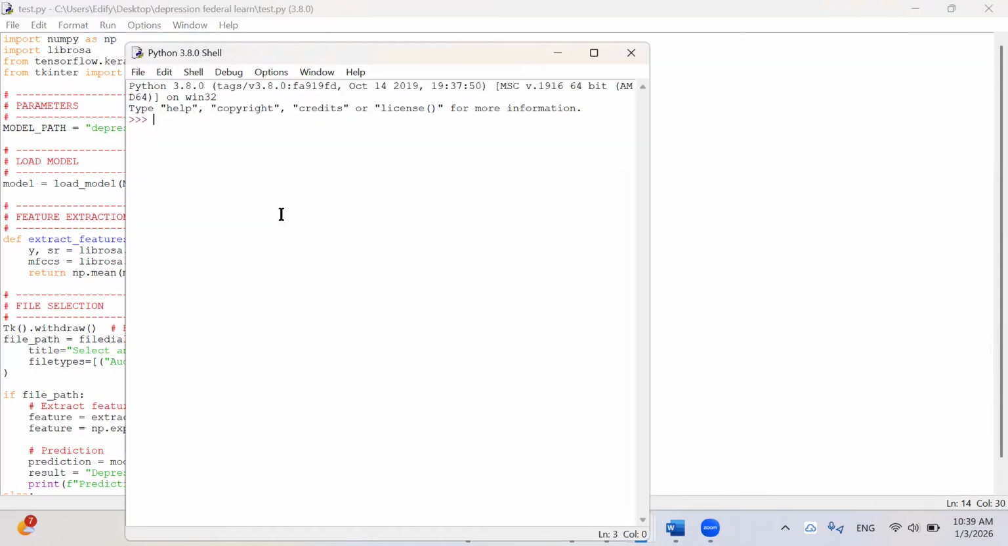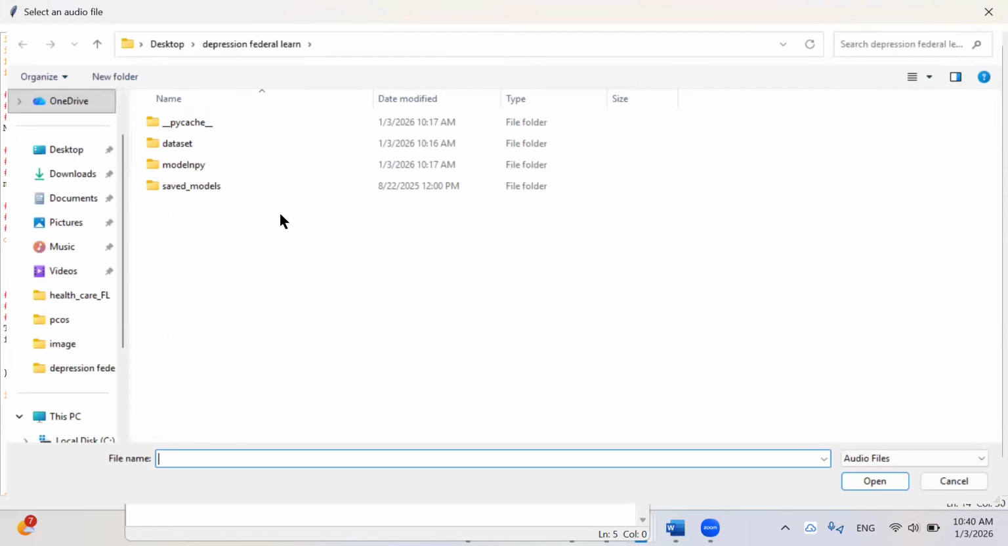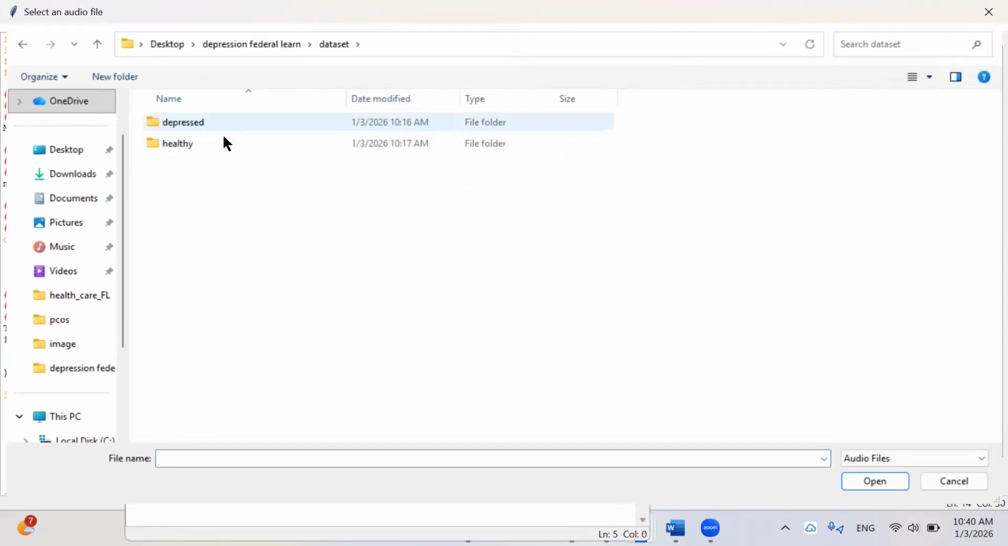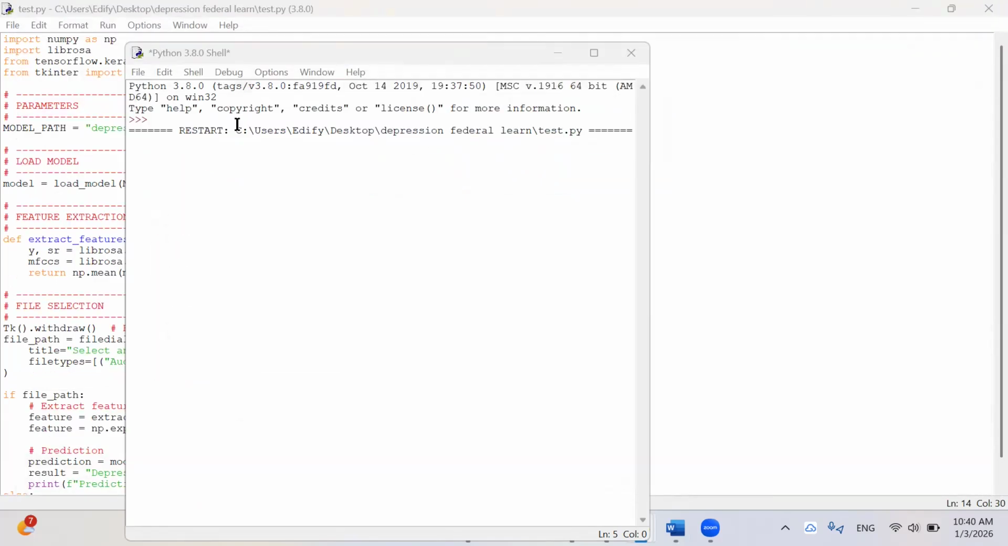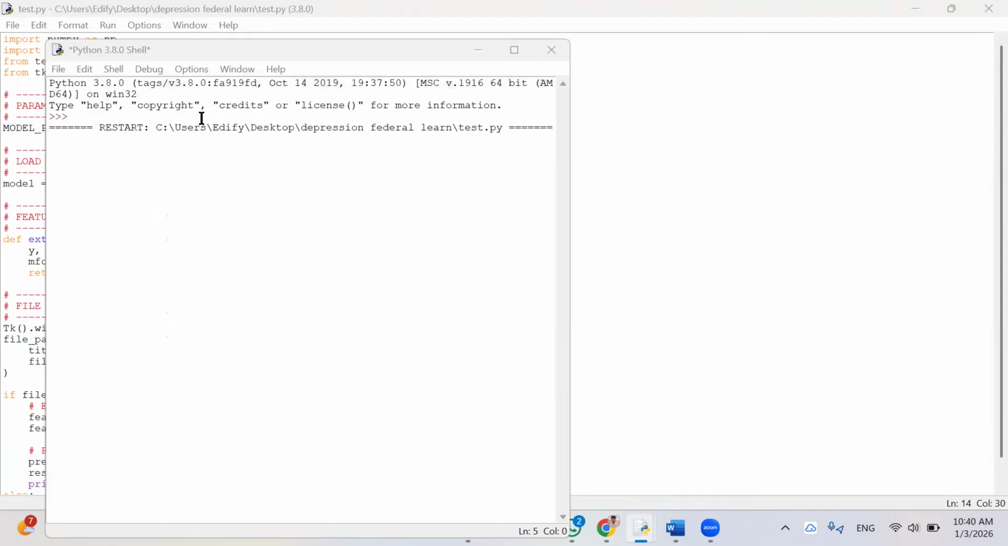If I run this, using tkinter it automatically redirects to the folder. Here you can see that in this dataset we have two categories, depressed and healthy. For example, I'm clicking one depressed audio. Using this model, it analyzes and displays the output. Now in the healthy category, I'm uploading one audio, it goes to the model, and the model makes the prediction. Here it is displaying healthy. Like this, we are going to predict.